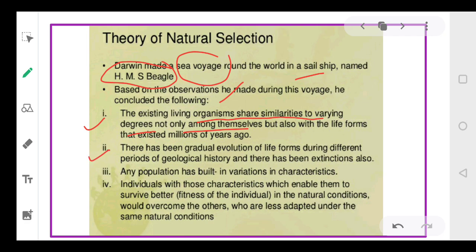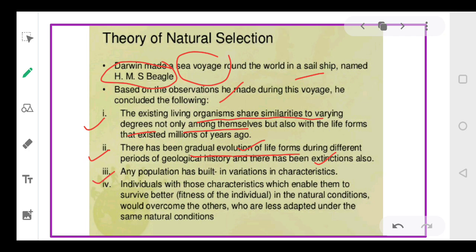The second conclusion that he made is that during the course of time every individual or every organism has modified itself. Every organism has modified itself, so there is a gradual evolution of all life forms. Means every individual, every species has evolved during its lifetime. During this course of evolution, some have become extinct also. Some species became extinct also. Clear?